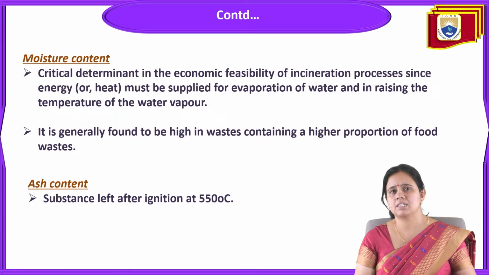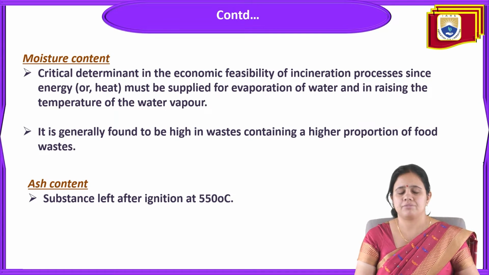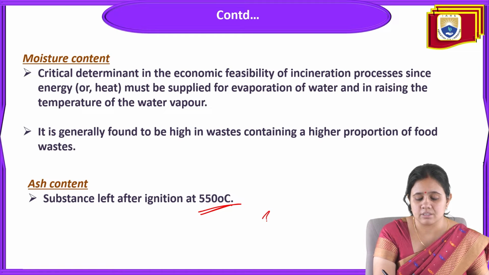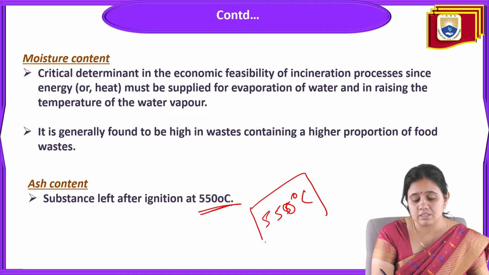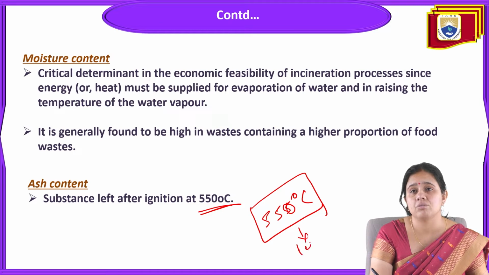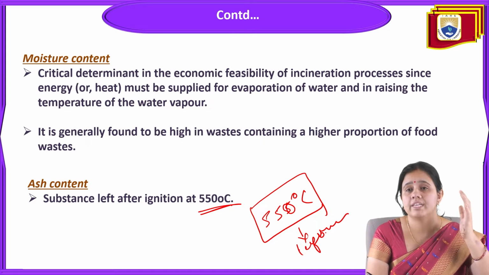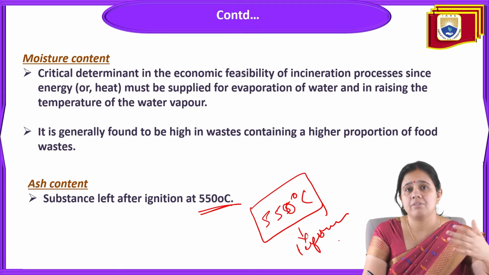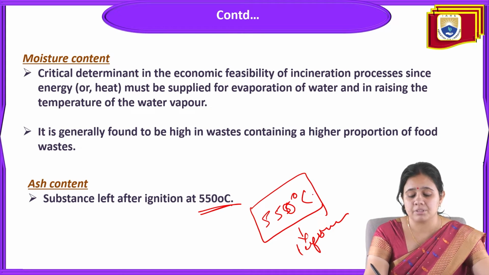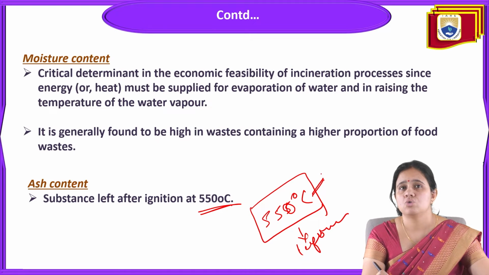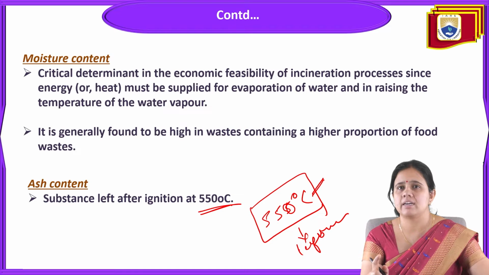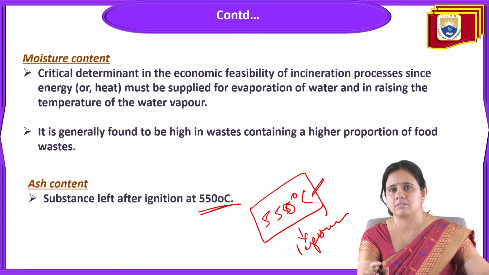Ash content is the substance left after ignition at 550 degrees Celsius. After ignition at 550 degrees Celsius, whatever is left over is called ash content, meaning the waste left over after heating at a very high temperature like 550 degrees Celsius. So moisture content and ash content are all important parameters related to incineration practices.